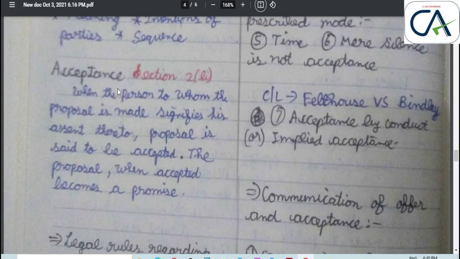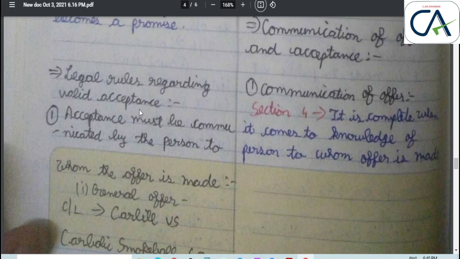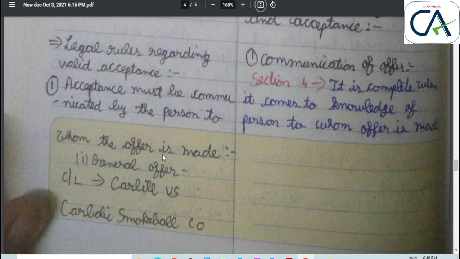Next, acceptance. Offer or proposal is Section 2(a), acceptance is 2(b). It defines that when the person to whom the proposal is made signifies his assent thereto, the proposal is said to be accepted. The proposal, when accepted, becomes a promise. There are legal rules regarding the validity of an acceptance. The first point is acceptance must be communicated by the person to whom the offer is made.